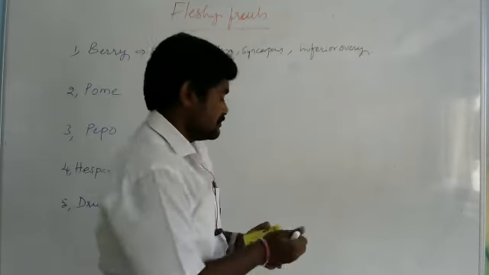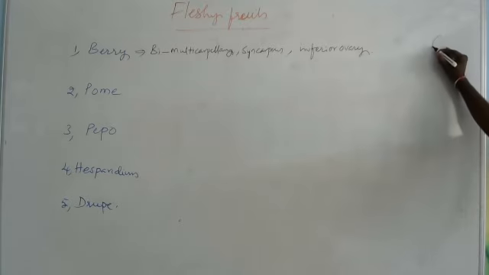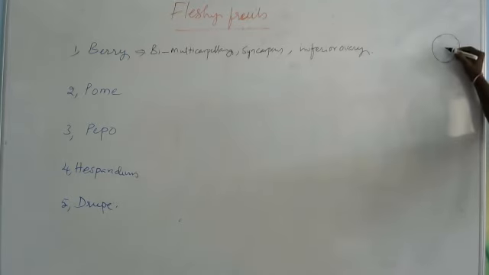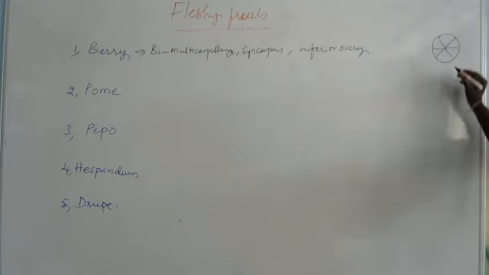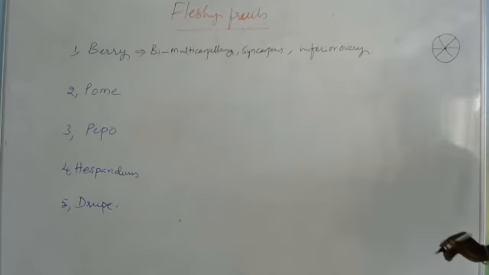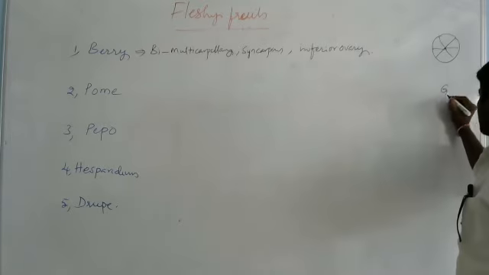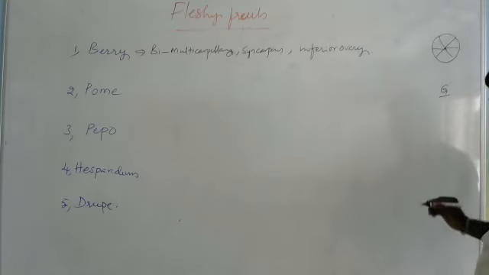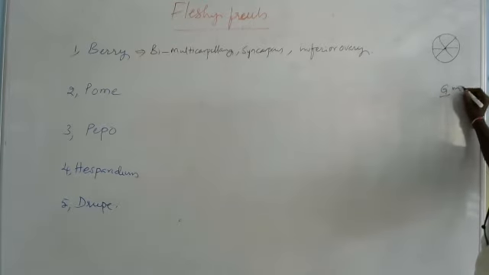Okay, so now you see. Multicarpellary means the fruit consists of so many chambers. Next, syncarpous, meaning they are already fused. And next, inferior ovary. What is a superior ovary? You see, if you put the line under the G, it is a superior ovary.